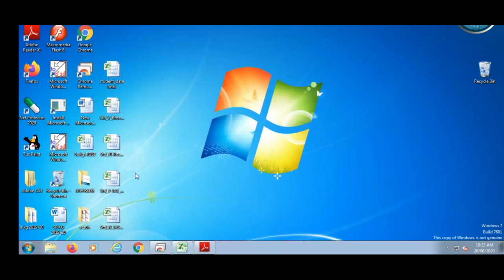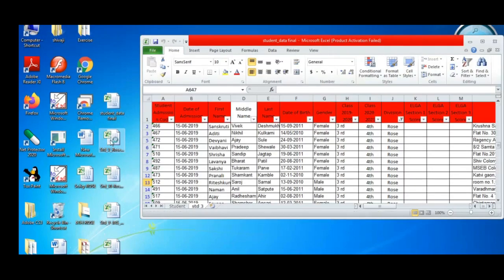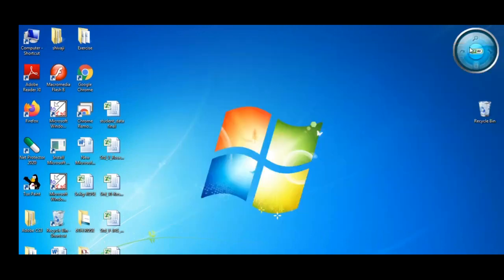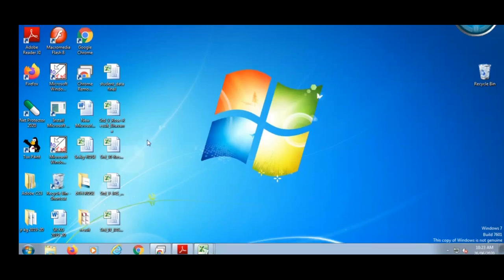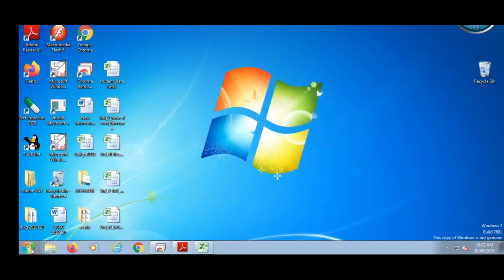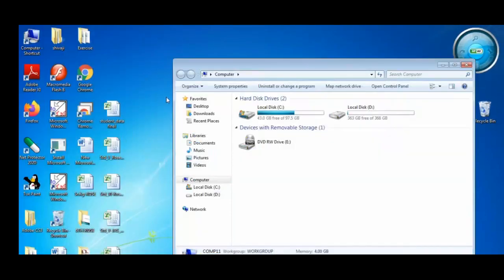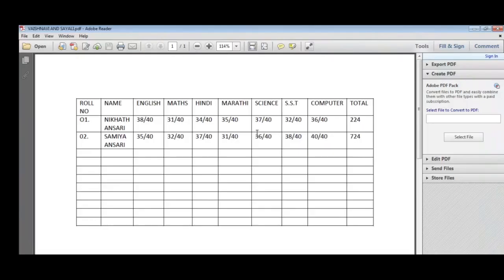Suppose I open one file here. I will open this file. What happened? And when I minimize this file, it gets stored downside here. See, this is the shortcut of that file. I will open one more file now, and I minimize this file also.